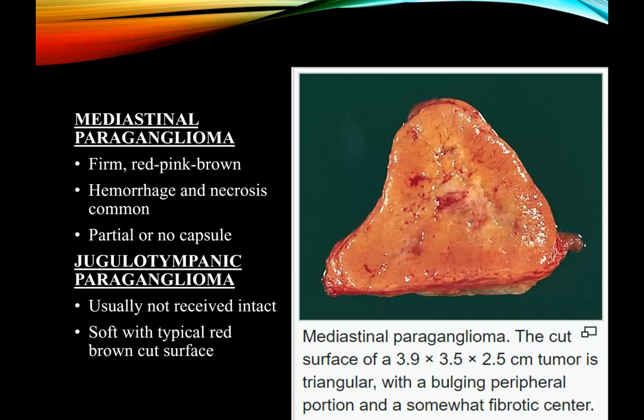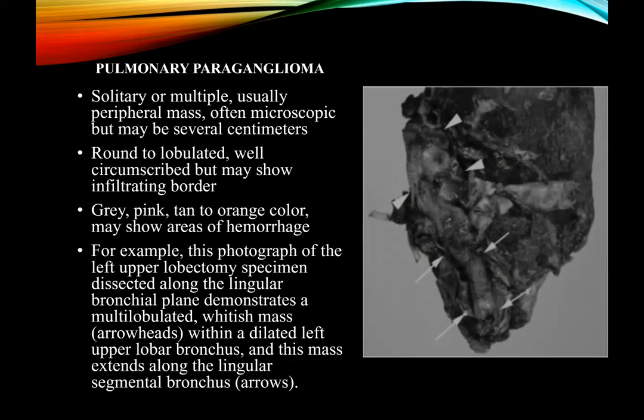Also, we should consider jugulotympanic paragangliomas, but they are usually not received intact and they are soft with typical red-brown cut surface. We also should discuss pulmonary paraganglioma, as they can be solitary or multiple, and they are usually peripheral masses, and they are round to lobulated. They are well circumscribed and may show an infiltrating border.